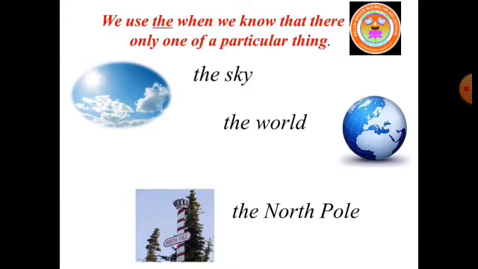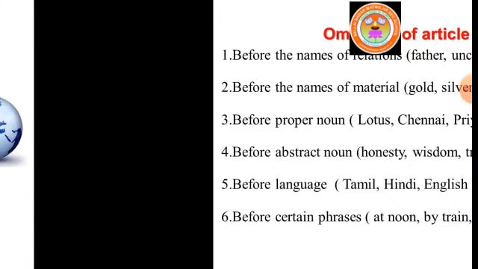We use the when we know that there is only one of a particular thing. For example, the sky, the world, the North Pole, the Venus, the Neptune. These are things which are one of a kind. So we should use the article the.